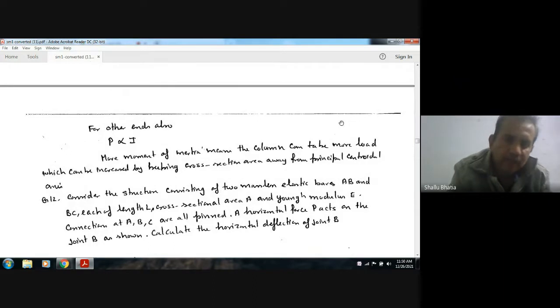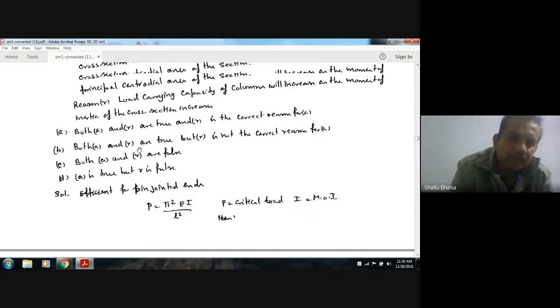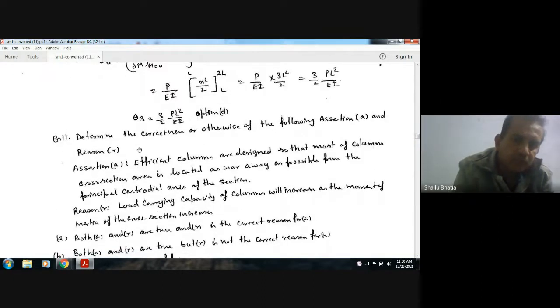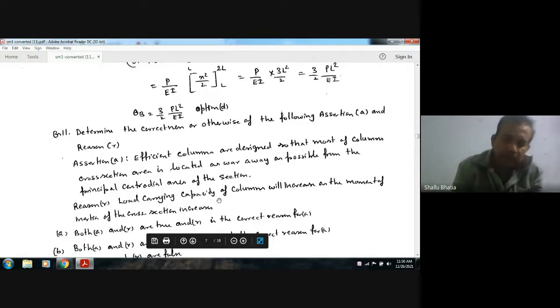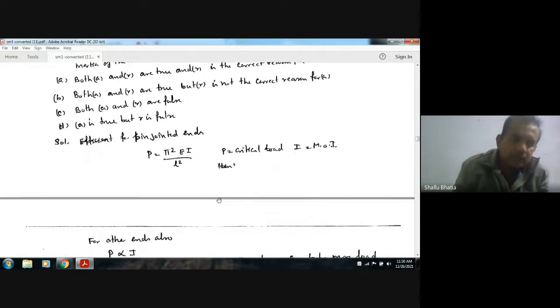So both assertion and reason are true, because efficient columns should have their area far away from the central axis, and due to this, the load carrying capacity of the column will be more. So the answer is A.